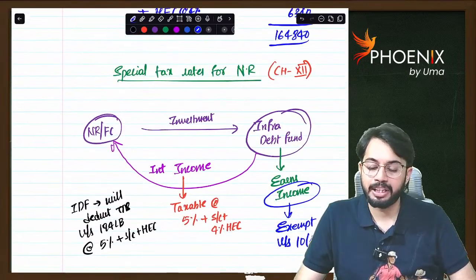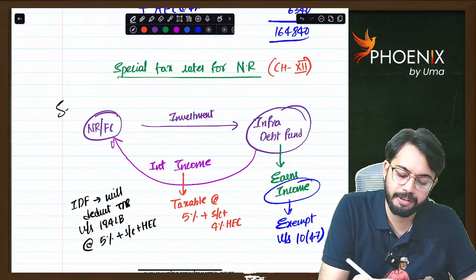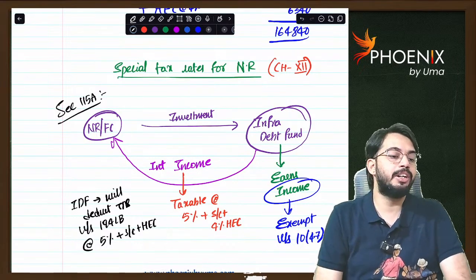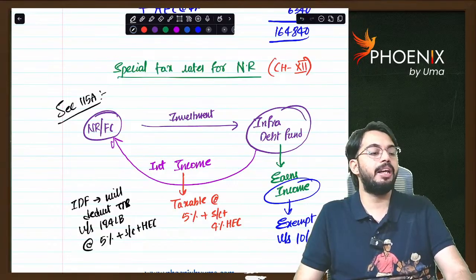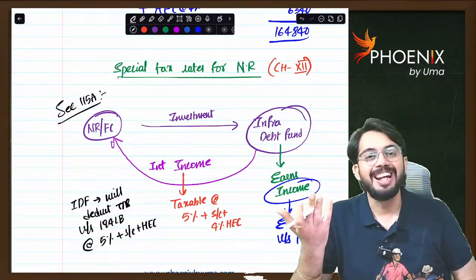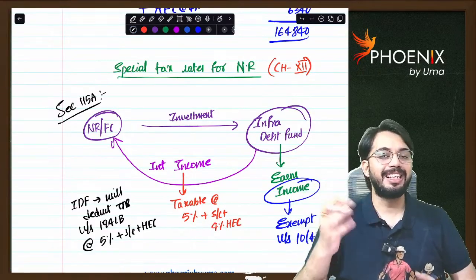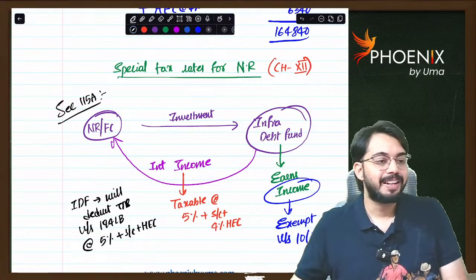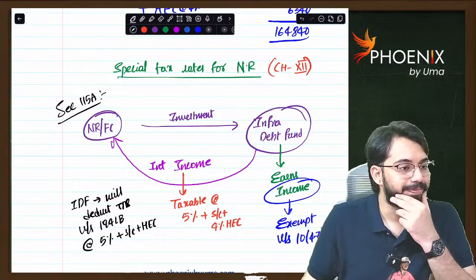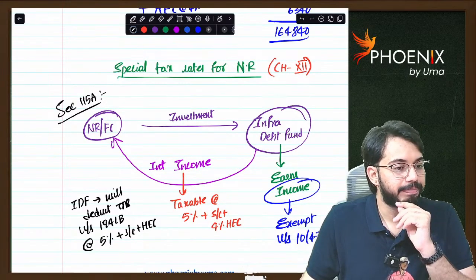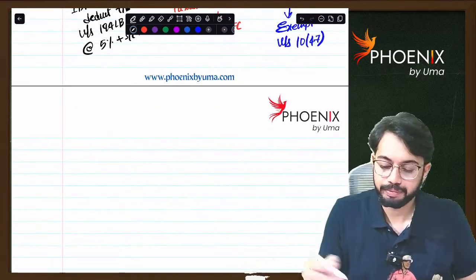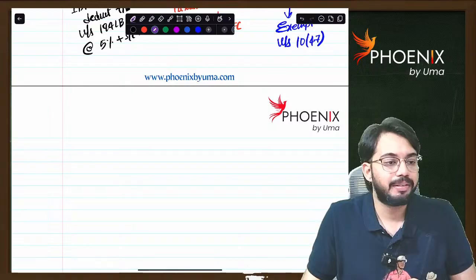I hope you are clear with section 115A. This is section 115A, whatever we have discussed: investment in infrastructure debt fund by non-resident or foreign company. Are you clear, everybody? Did you understand section 115A? I can't do anything. NR taxation is like this. We should keep on discussing different sections with different tax. Shall I explain further? Are you there? Anyone?